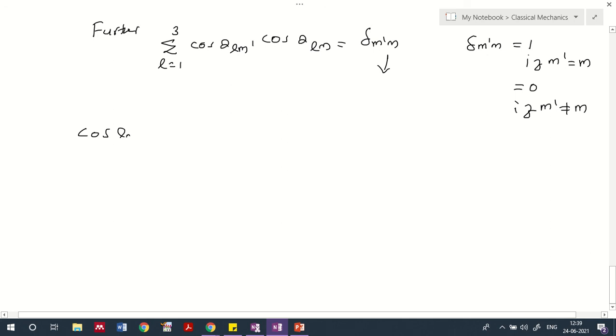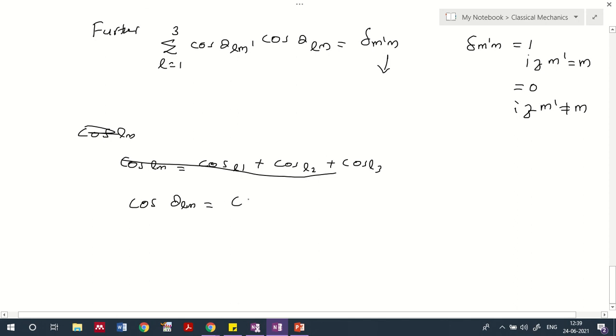I'll just describe what cos theta Lm is. Cos theta Lm means cos theta L1 plus cos theta L2 plus cos theta L3.